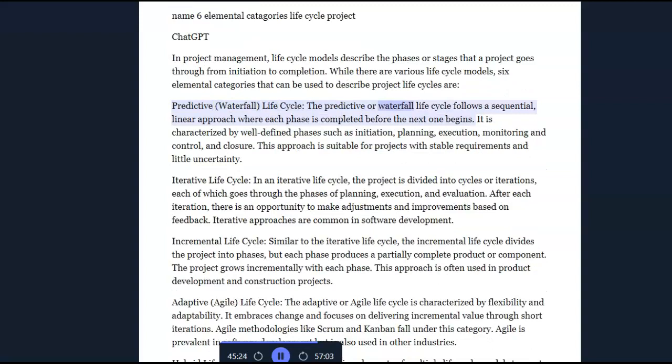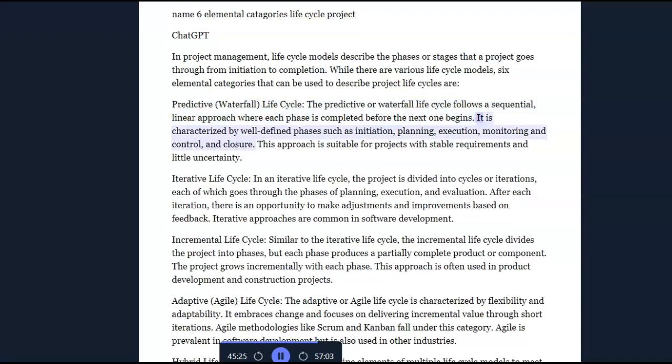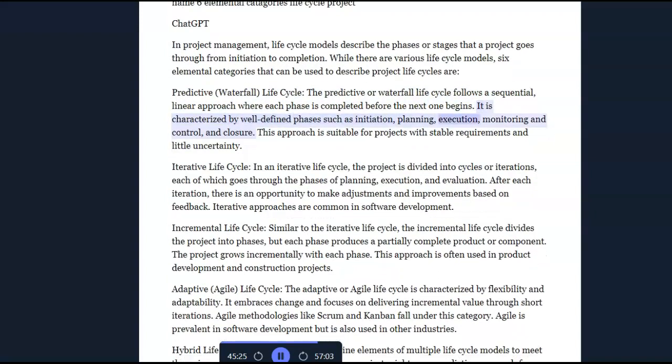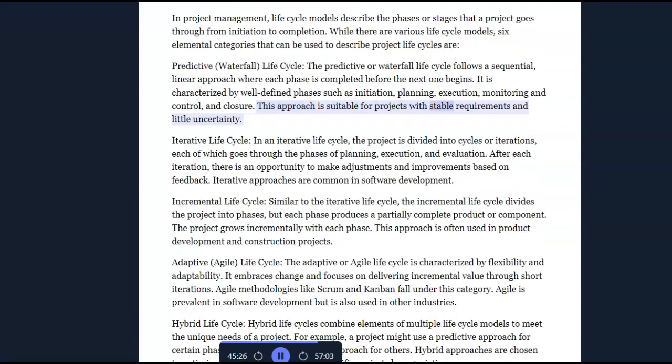Lifecycle. The predictive or waterfall lifecycle follows a sequential linear approach where each phase is completed before the next one begins. It is characterized by well-defined phases such as initiation, planning, execution, monitoring and control, and closure. This approach is suitable for projects with stable requirements and little uncertainty.